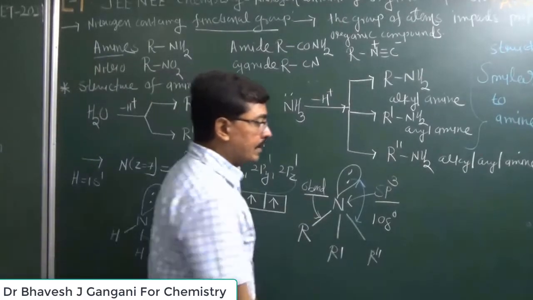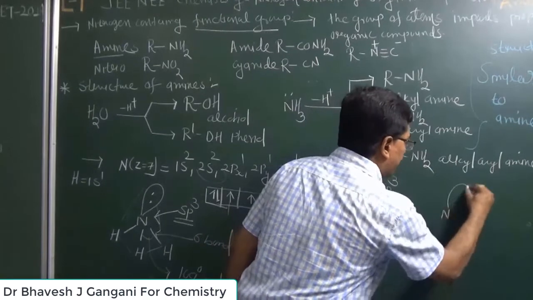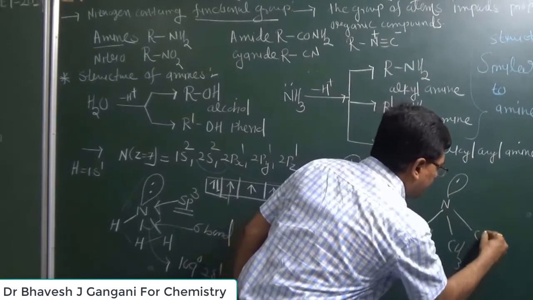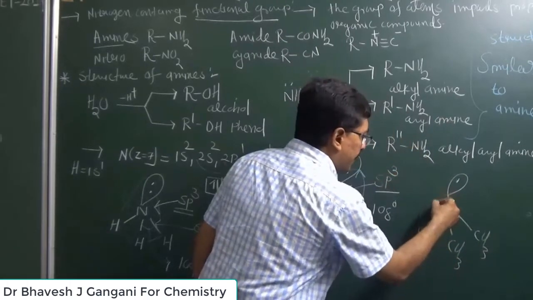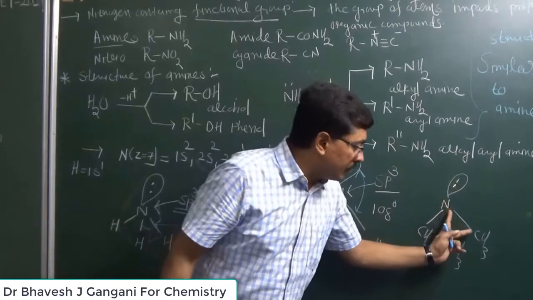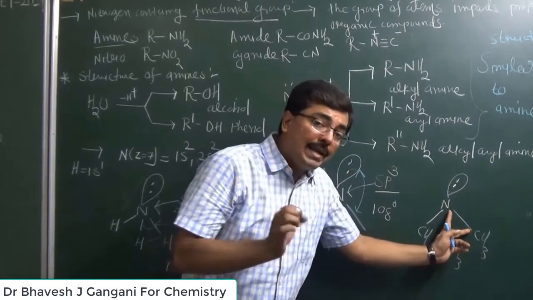So in all different types of amine, suppose I take trimethylamine. In the structure of trimethylamine, nitrogen has a non-bonding electron pair, and the nitrogen-carbon bond electron pair is a bonding electron pair.